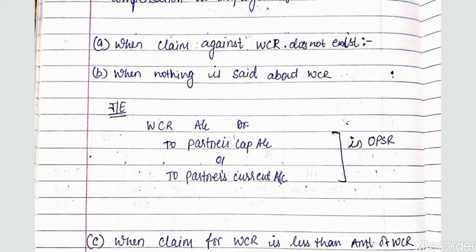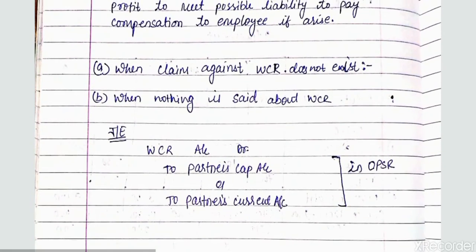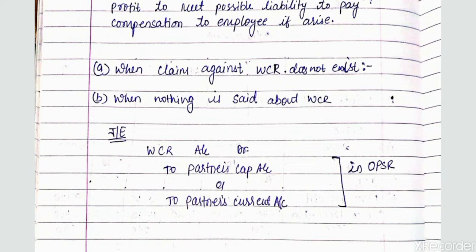In that case, we will just distribute that WCR to the partners' capital accounts in their old profit sharing ratio. Why in their old profit sharing ratio? Because when the reserve was created, they were distributing profits in some other ratio.